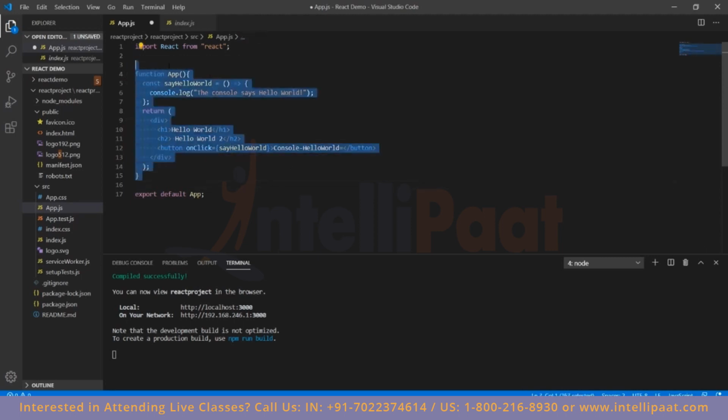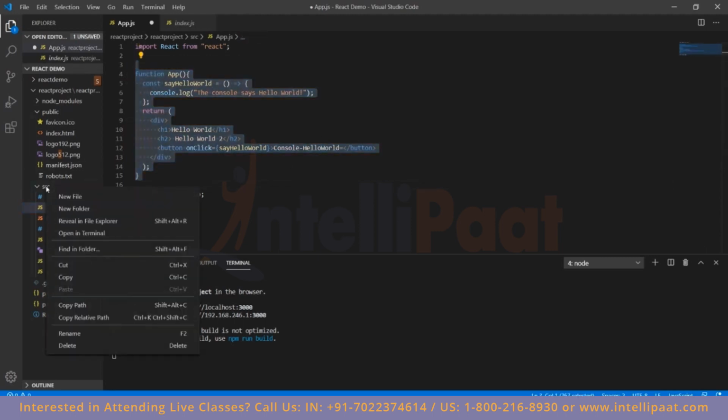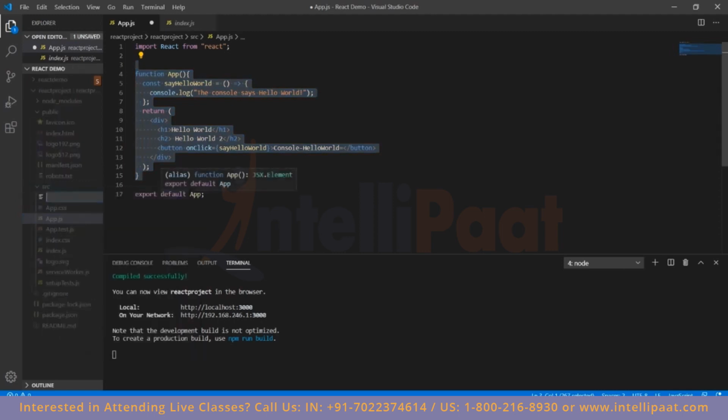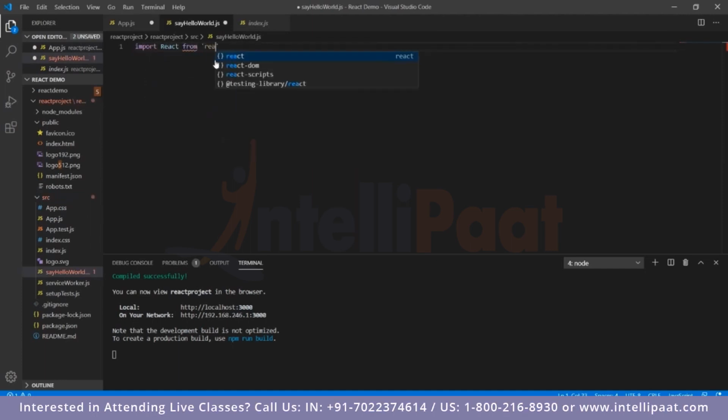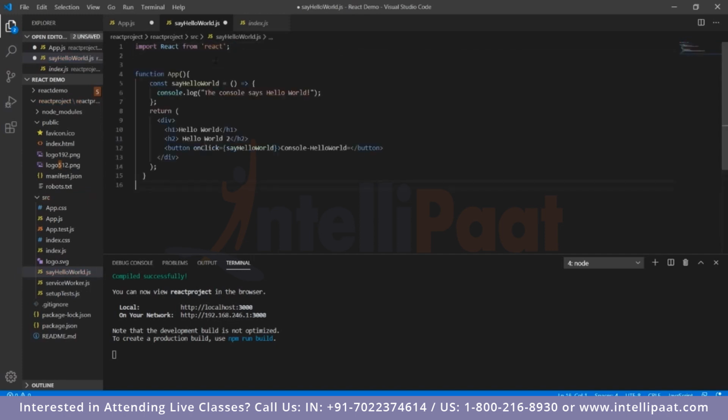copy all of this logic over here, and we will create a new component. We will call this say hello world. We always use camel case in JS, which would mean the first letter should be small: sayHelloWorld.js. Create a new component. We'll do the same thing again. This is the react.js file. We'll import React from 'react' and add a semicolon over there, and we'll paste the logic.